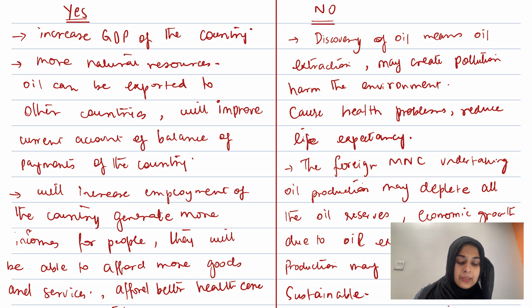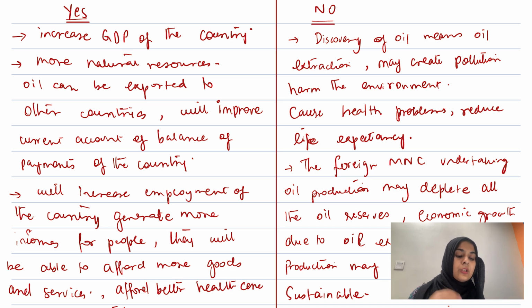Also, when more output is being produced, more incomes will be generated. When more incomes are spent on goods and services, the government will generate more tax revenue. This tax revenue can be spent on welfare services for people, so the government can build more hospitals, more educational institutions, more parks, and that'll improve their living standards.